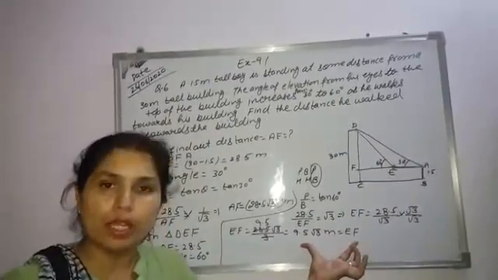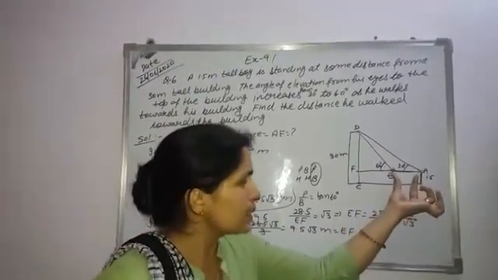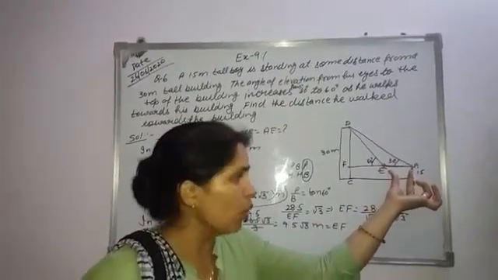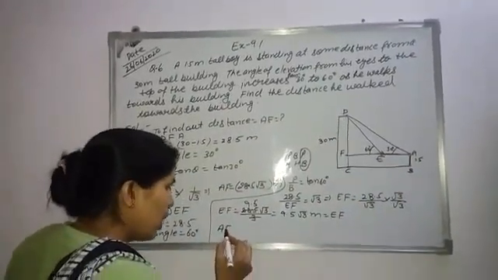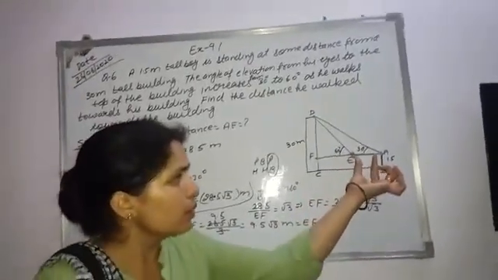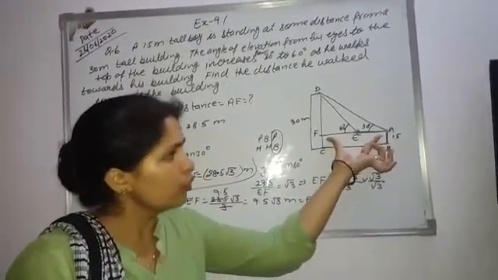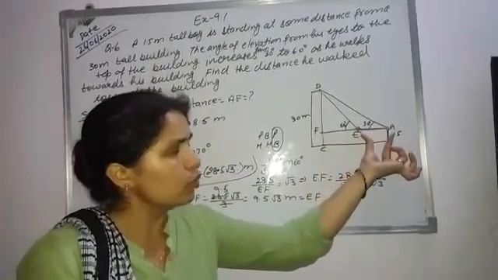But which value do we want to find? The distance travelled by the boy, which means the AE distance. How do we obtain AE? From the total AF, if we subtract EF, then we obtain AE.